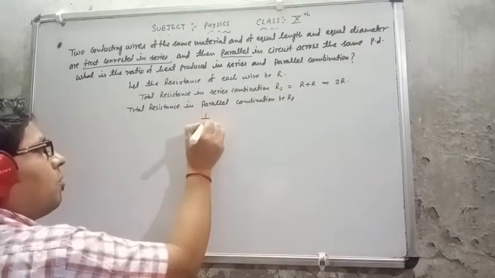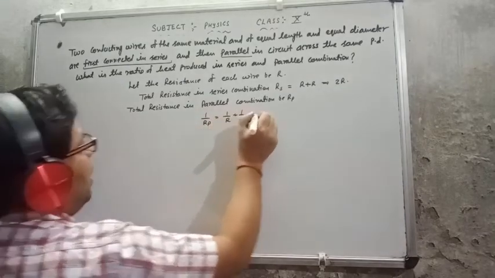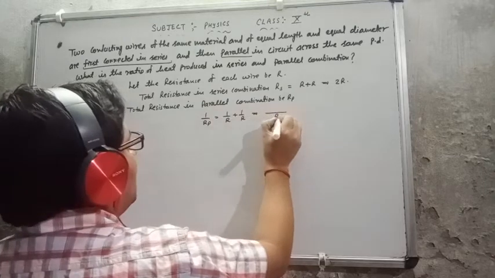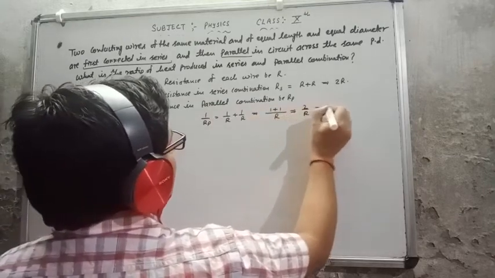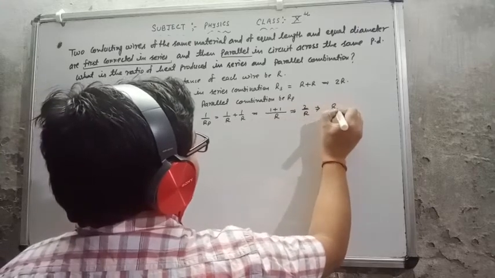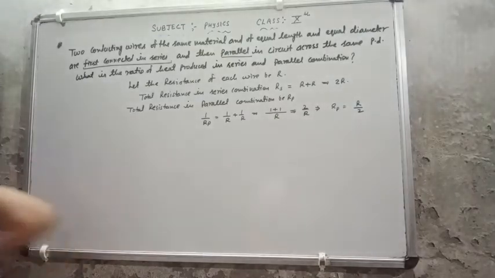So 1 upon RP equal to 1 upon R plus 1 upon R. I am going to take the LCM R, so 1 plus 1, this is coming 2 by R. So I can say that RP is R by 2.